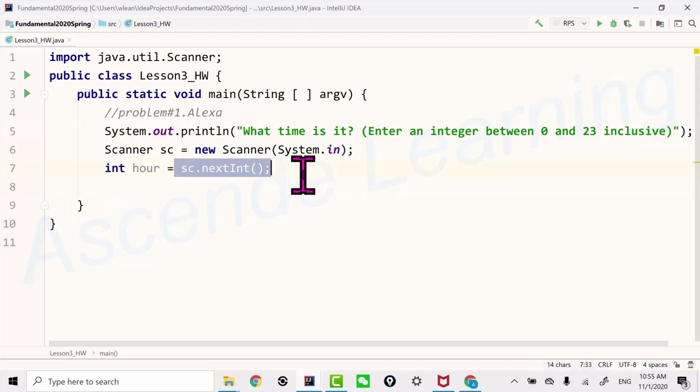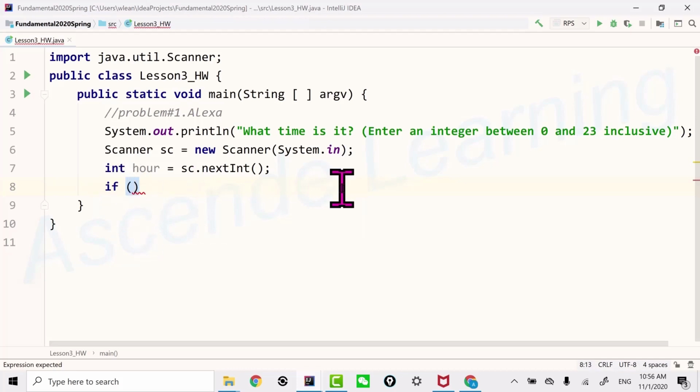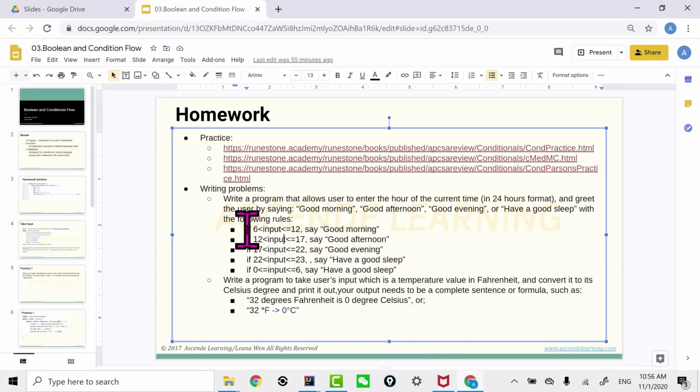Now the user is going to be able to enter input, which is an integer, and you have this hour with a particular value now, whatever the user entered. Then let's go ahead and write our conditional flow. We're going to do this one at a time, right?